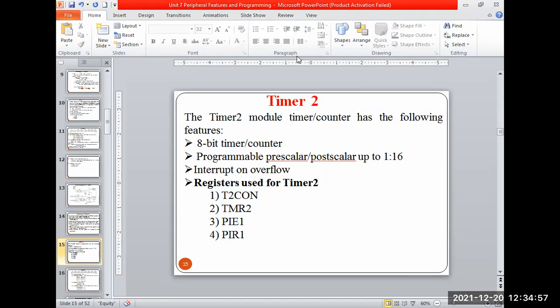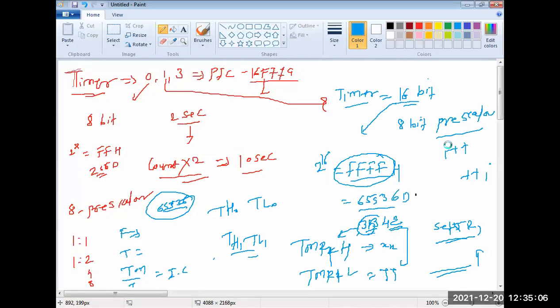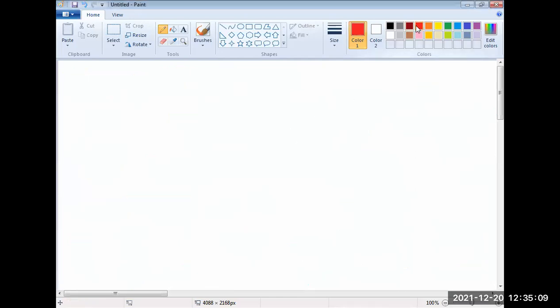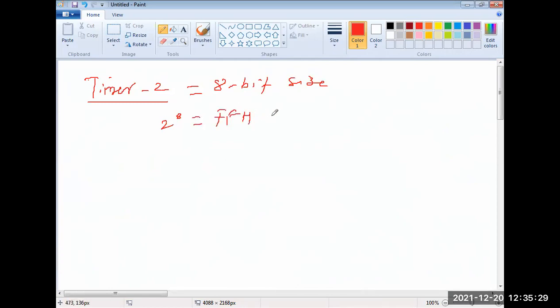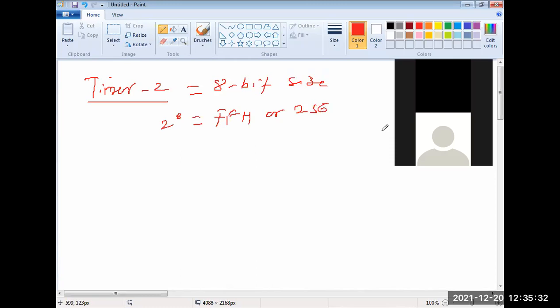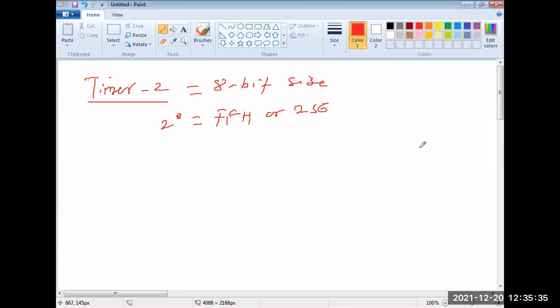So same like other timer operation, timer 2 also supports 8-bit only. The maximum count that can be taken is up to FF, because the size is 8-bit, but it has some changes. If you compare timer 1 and timer 0, they have prescalar values, but timer 2 is 8-bit size. So 2 raised to 8 means FFH, or 255, 256 counts can be taken for loading the time delay decimal value.